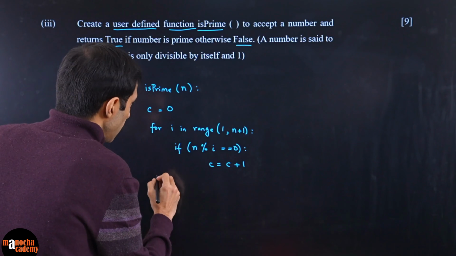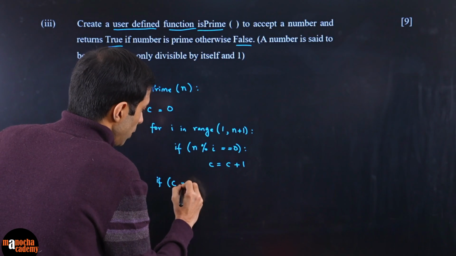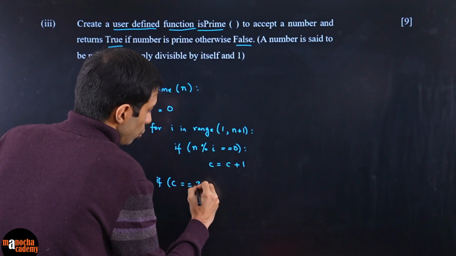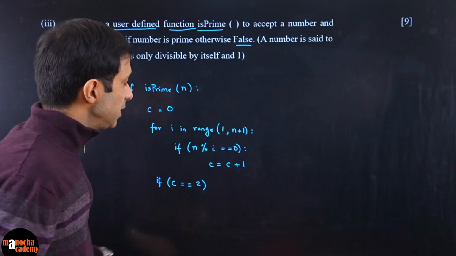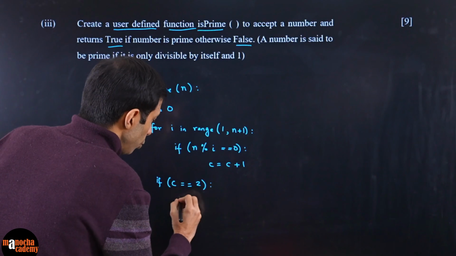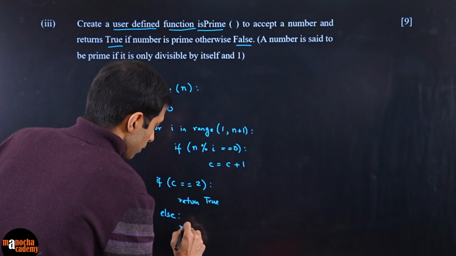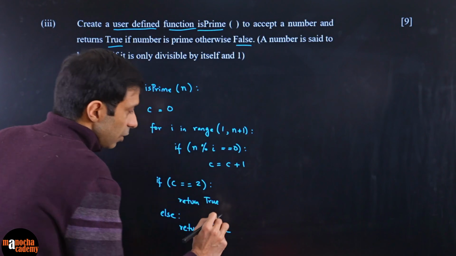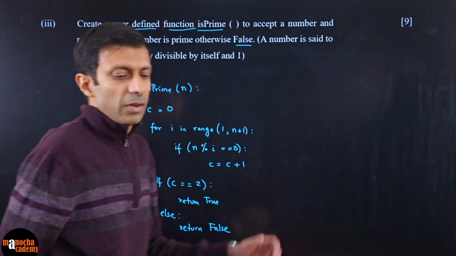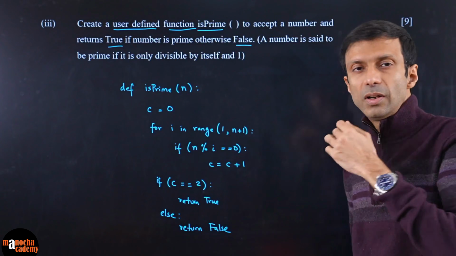Then you come out of the loop and say if c is equal to 2, because a prime number has only 2 factors, 1 and itself. So if c is equal to 2, then return true, else return false. Does that make sense? So this is how you will write your code for the is_prime function. Okay, does that make sense?